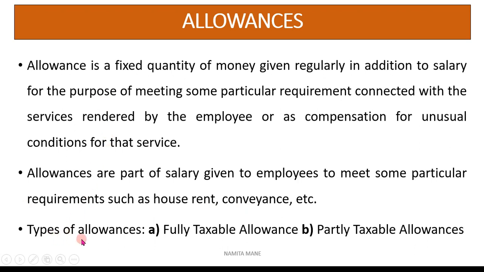There are 2 types of allowances: fully taxable allowances and partly taxable allowances.